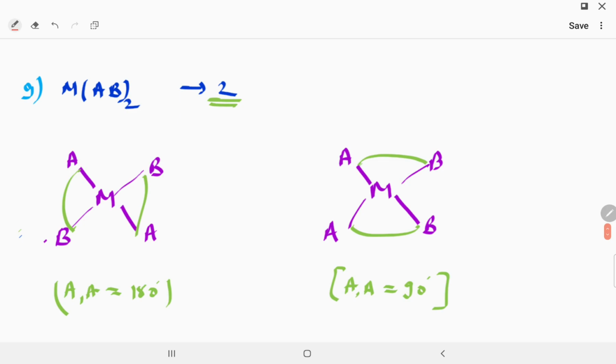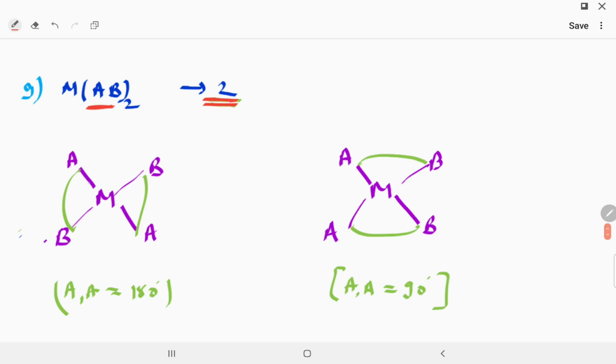Now if you are able to see MAB twice. This is an unsymmetrical bidentate ligand. AB means an unsymmetrical bidentate ligand. I am not drawing the ligands. If any bidentate ligand comes, that is an unsymmetrical one, and it will show a square planar geometry. So there are two types of geometrical isomer.